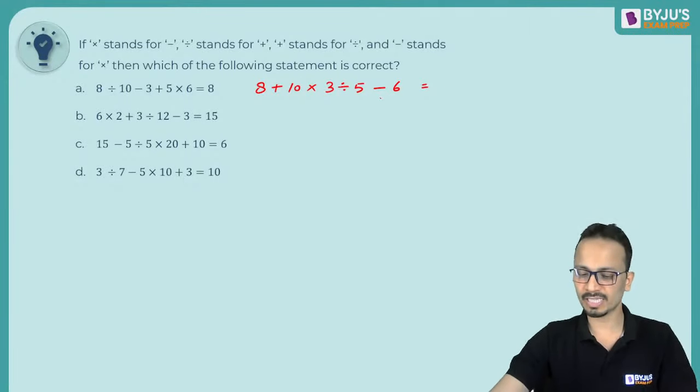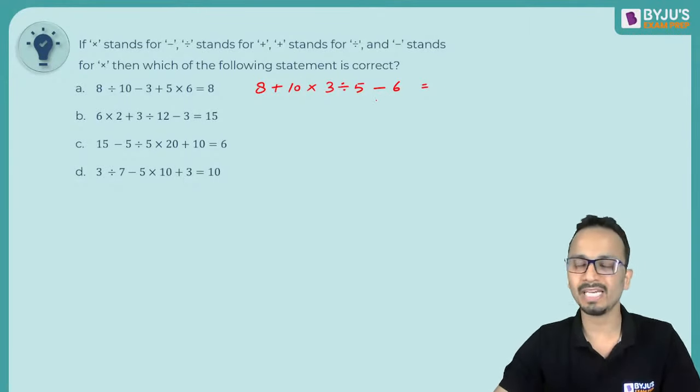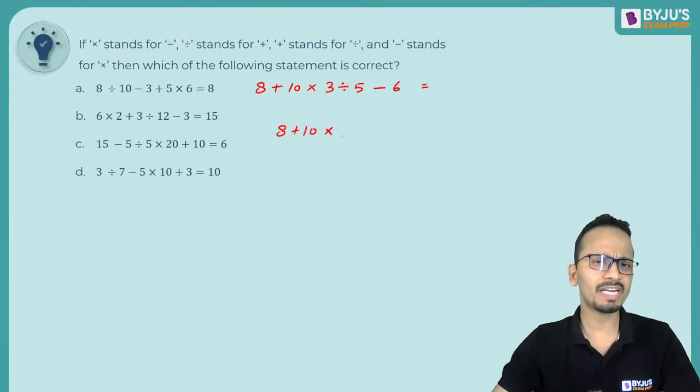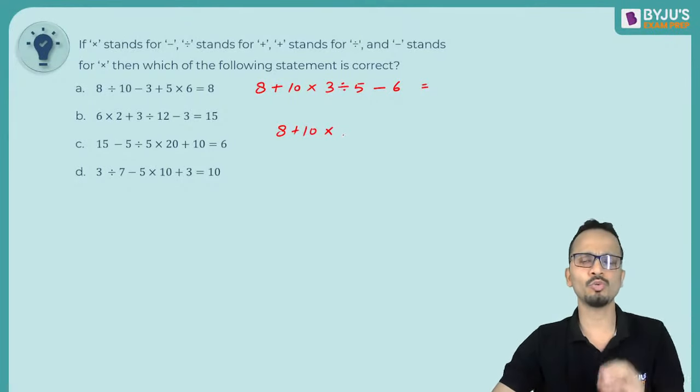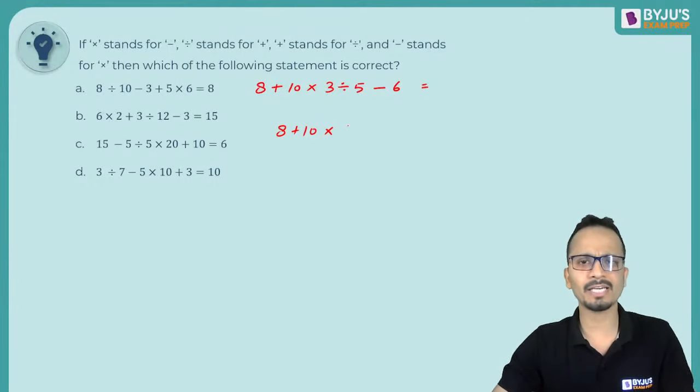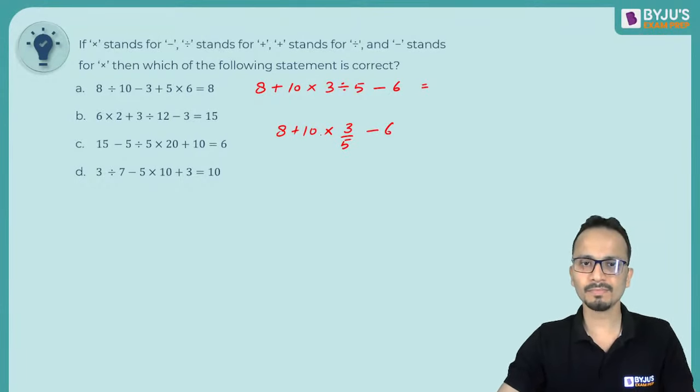So let's see if this expression will become 8 or not. So 8 plus 10 as it is, multiplied by 3 divided by 5. So 3 divided by 5, it's totally up to you if you want to write it in terms of decimals or in terms of fractions. I'll write it in terms of fractions. 3 upon 5 minus 6. Now I'll solve this multiplication part.